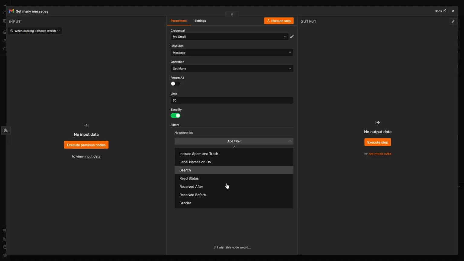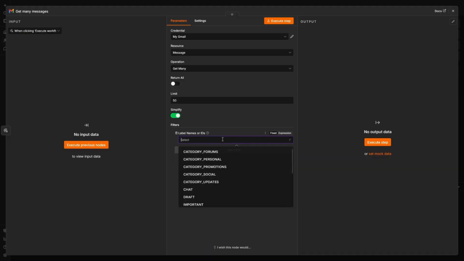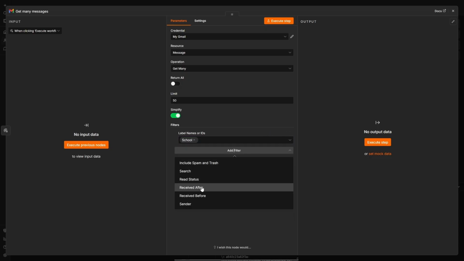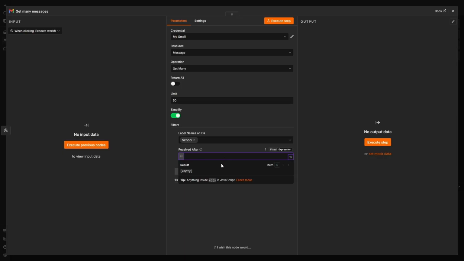So I'm going to select the school label that I've created inside of Gmail. Whenever something comes in from a school email address, it automatically gets marked as school. Then I'm going to add a simple date filter on here because I only need things from the past week. We can run this every Sunday to send me this consolidated email. So just a simple now minus 7 days.